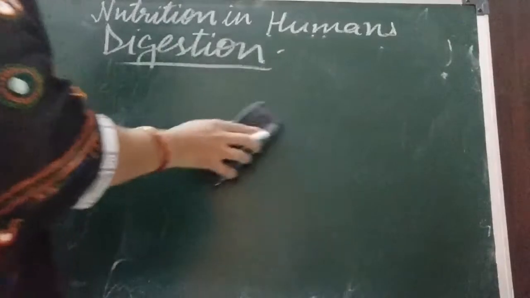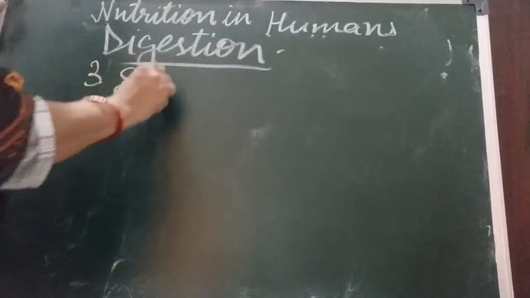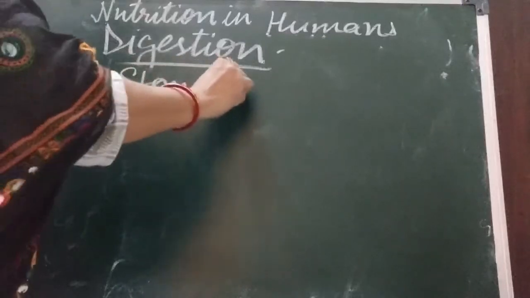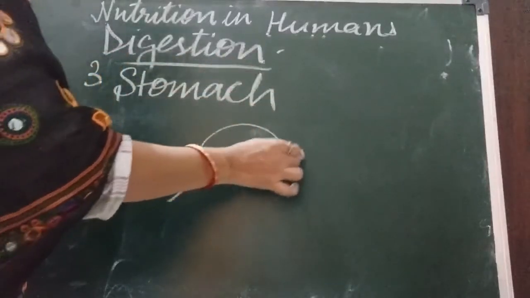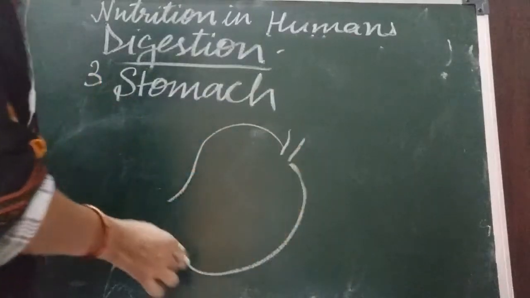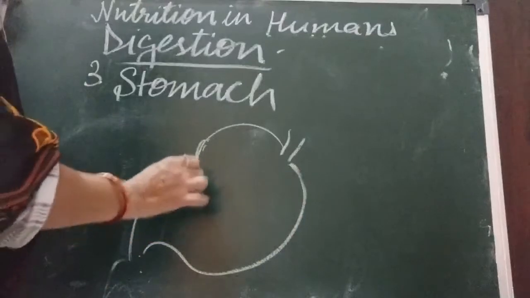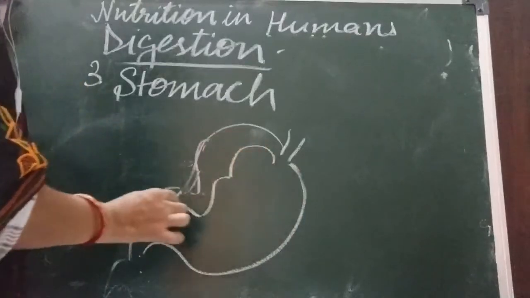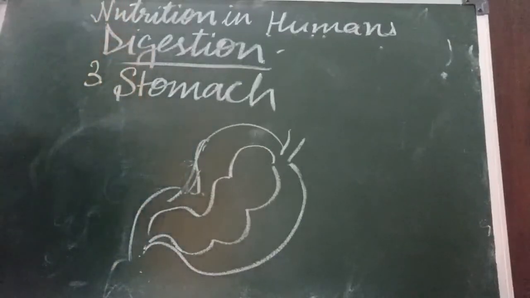Now third, we are coming to the stomach. Third part of our alimentary canal is stomach. Children, stomach is a muscular bag-like structure, and very thick walls are there. It secretes 3 things.